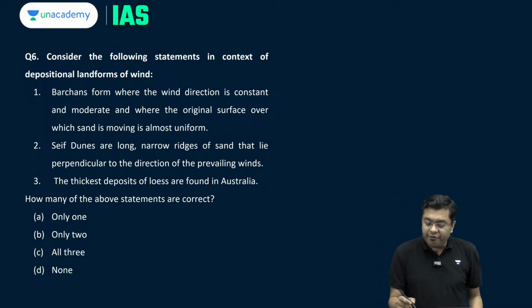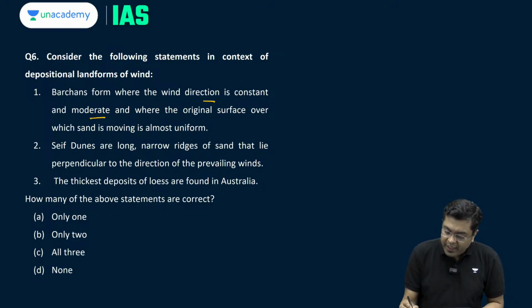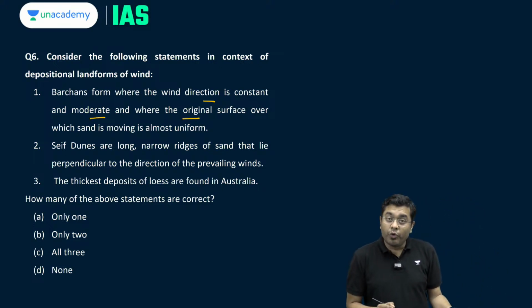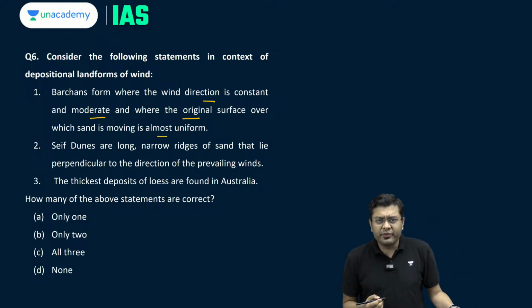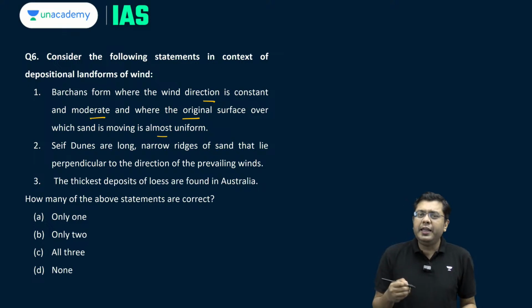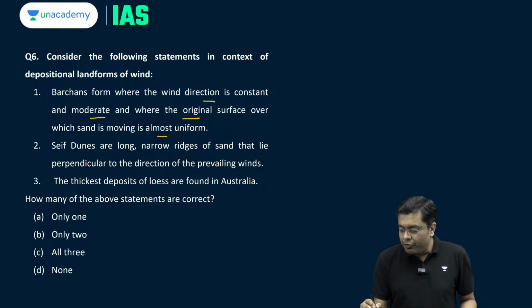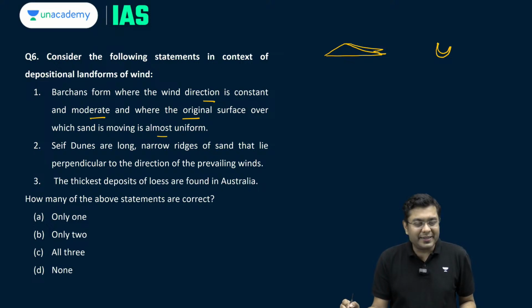Barchans form where the wind direction is constant and moderate, and where the original surface over which the sand is moving is almost uniform. What are barchans? Barchans are basically your crescent shaped dunes. If you take a look at the side profile of it, this is what they will appear to look like. Now, if you take a top view around it, the view is somewhat like this, crescent shaped. Now, how are they created?